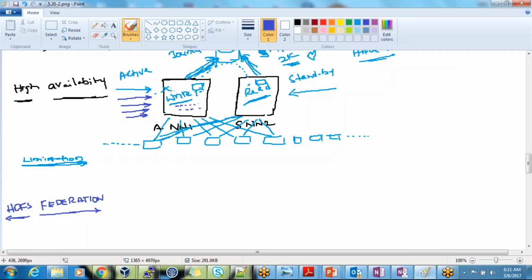Because when you have 3 machines and you're loading the data, only these 3 machines are getting filled with the blocks. Let's assume that I have one file which has 100 blocks. So all these 100 blocks will be spread across only 3 machines. Ideally, each machine will get 33 blocks.